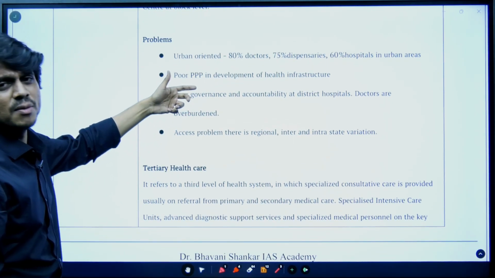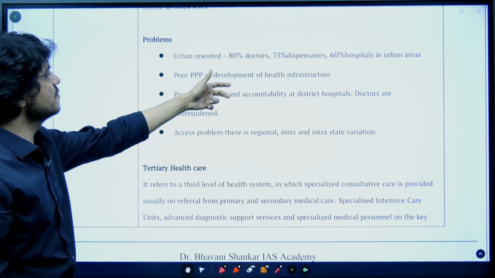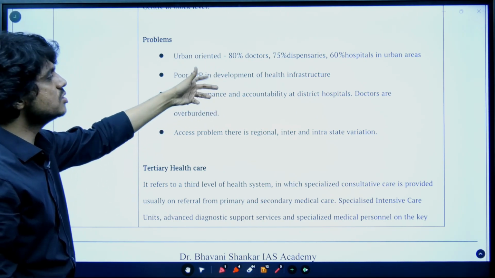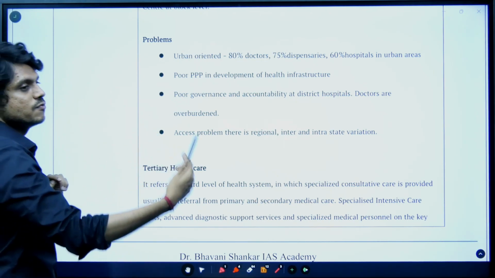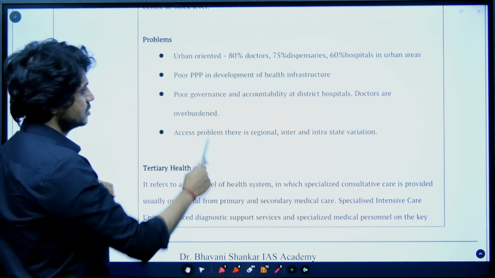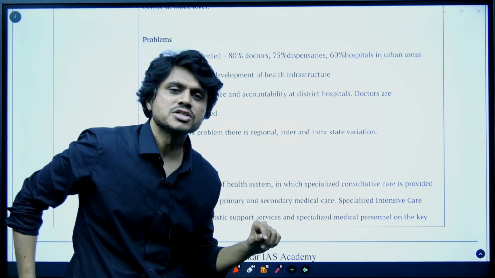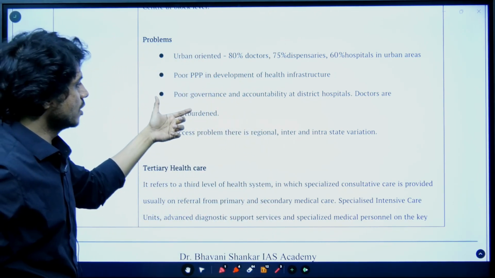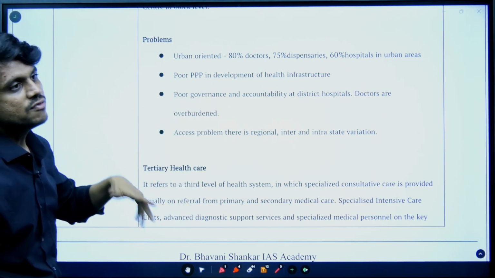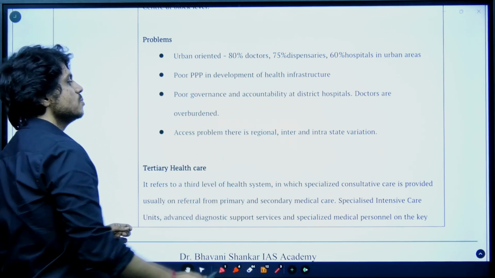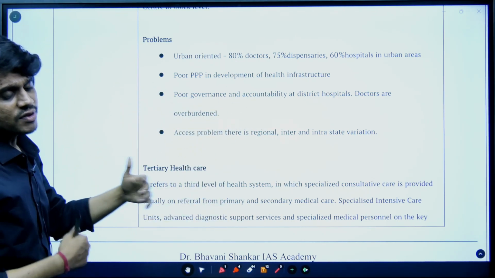Now, they want to develop the PPP model for secondary and tertiary healthcare, as I have discussed. But the private sector is not willing to participate as per the regional requirement, in a way that brings health to the people. That way the PPP is not happening. Also, in public health facilities and district hospitals, the doctors are not present, and we can't hold them accountable. Even if their quality and efficiency is poor, there is no proper accountability mechanism, and whoever doctors are present are overburdened because of lack of this trust only.